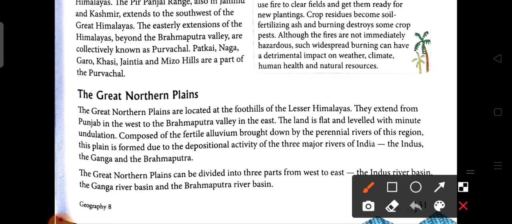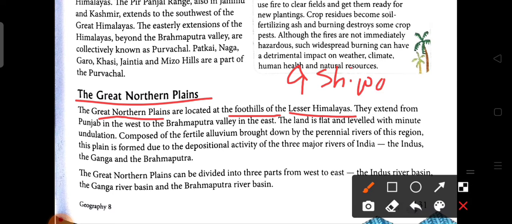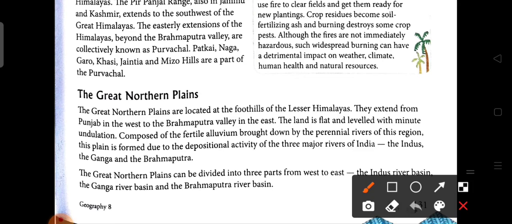Now we are going to discuss the Great Northern Plain, which is located south of the Northern Mountains. The Northern Plain is located at the foothills of the lesser Himalaya, meaning the Sivalik ranges. It extends from Punjab in the west to the Brahmaputra valley in the east. The land is flat and level with minute undulation.